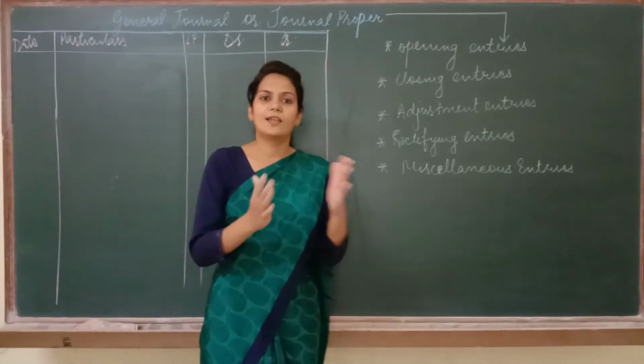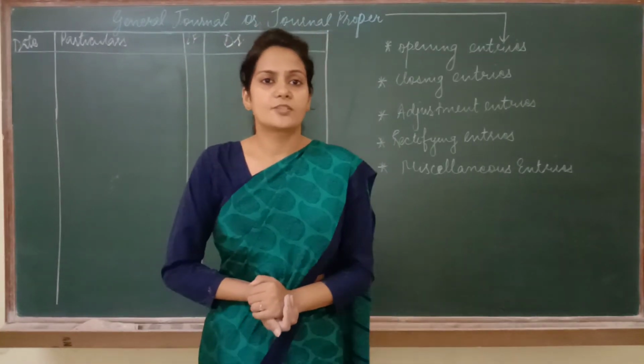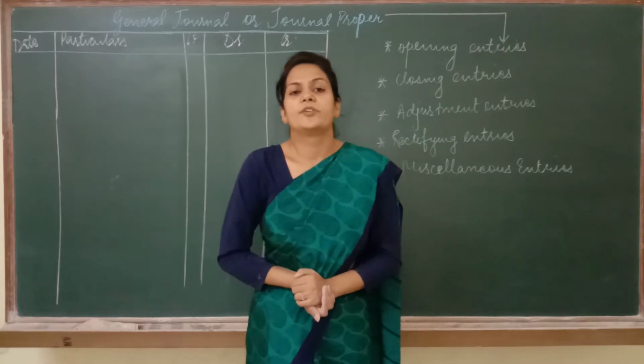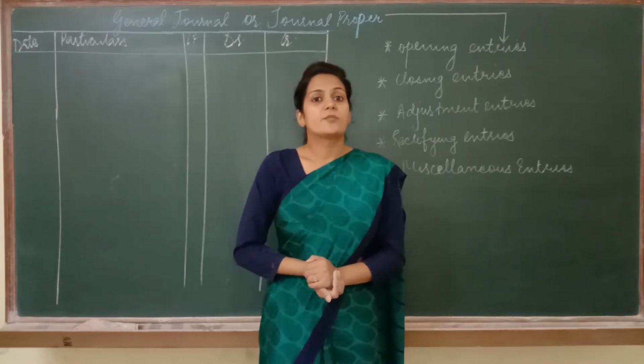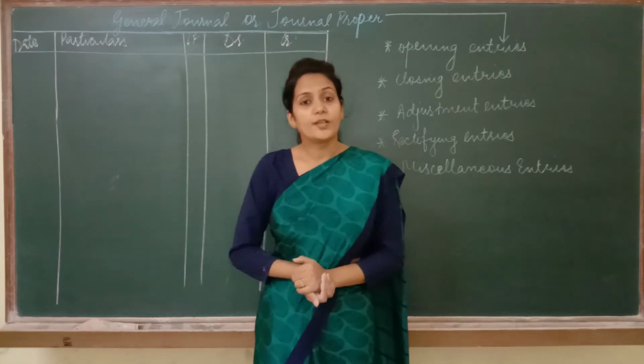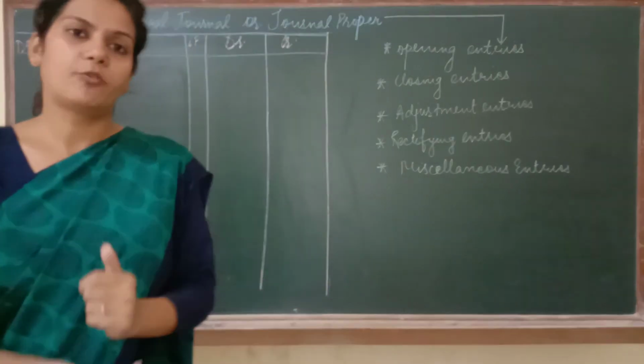Miscellaneous means different kinds. Like if I say I have purchased an asset on credit from Ram, then what entry I'll pass? Asset account debited to Ram. If I have purchased a machinery on credit from Mohan, I'll pass the entry machinery to Mohan. Now think for yourself, in which book can the entry machinery to Mohan be recorded?